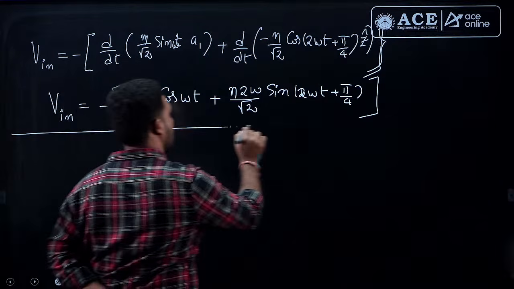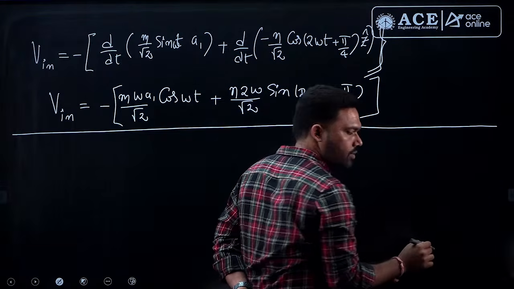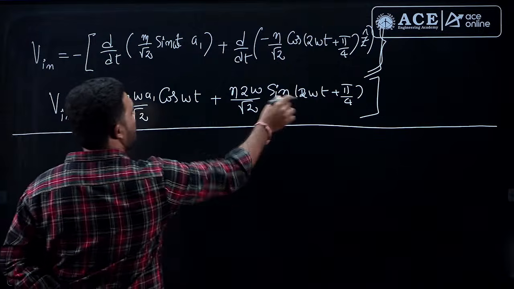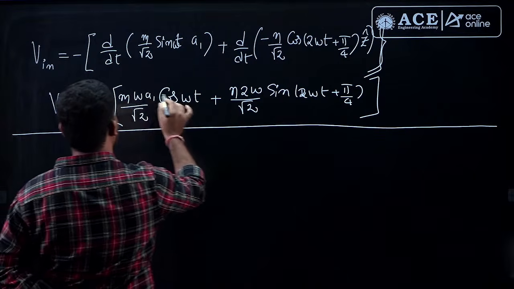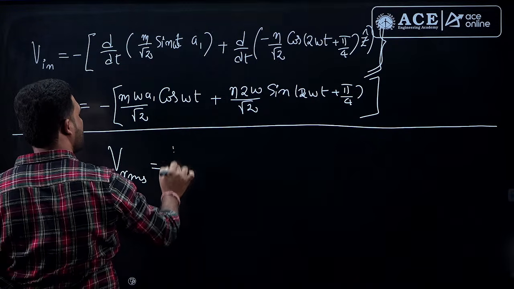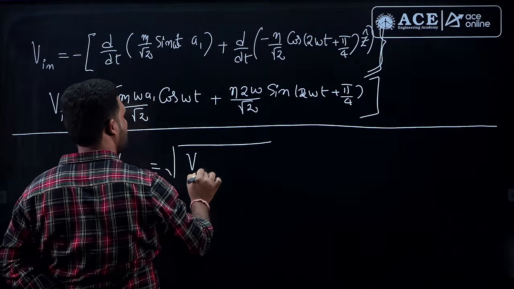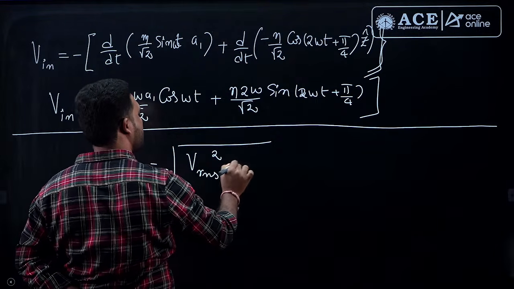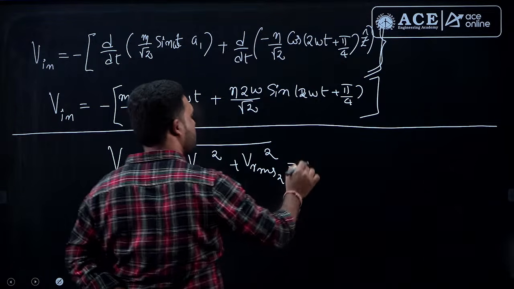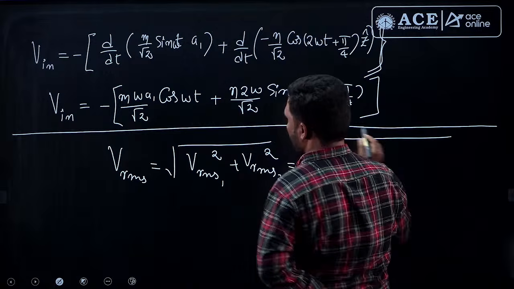Now, this is the form you have, and he is asking what is the RMS of the resultant one, fine. These two are orthogonal signals. When orthogonal signals are there, what is the resultant RMS? Resultant RMS is equal to the square root of the individual RMS squares, RMS 1 square plus RMS 2 square, fine. So, what are the individual RMS values?